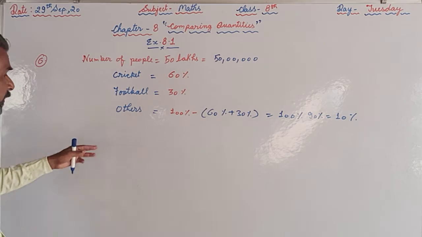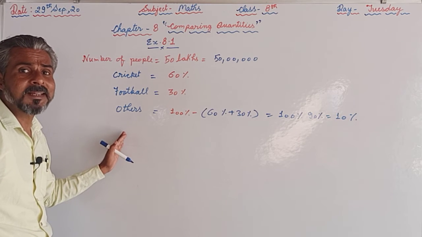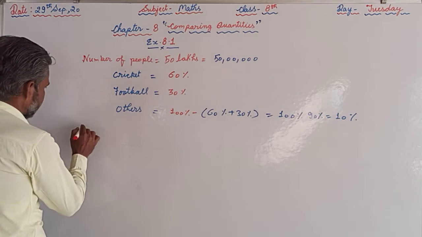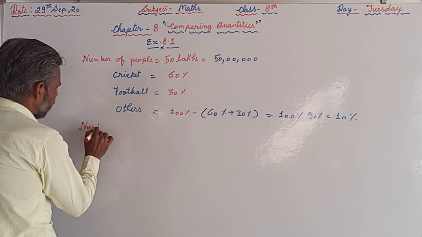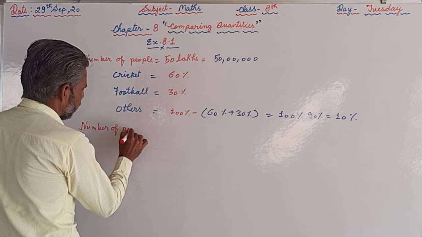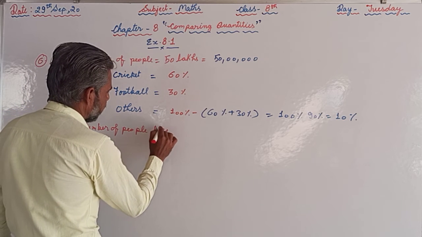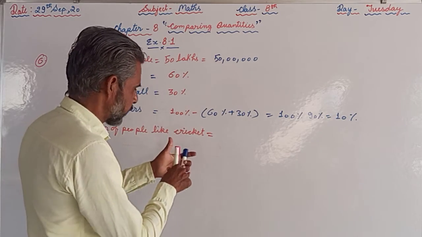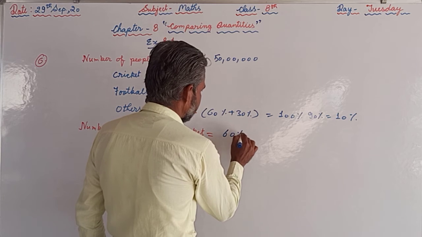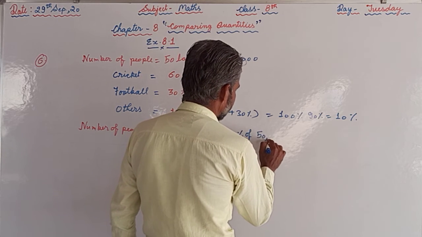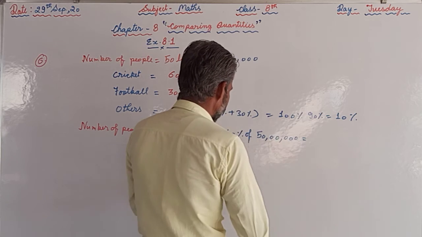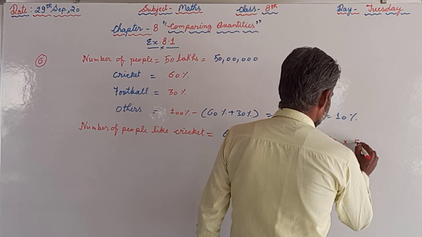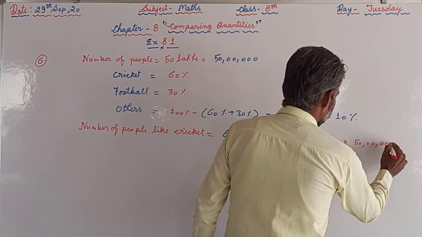So the first part has been done. We have calculated the percentage of the people who like the other games. Now we are supposed to find the exact number of people. Number of people who like cricket, that will be 60% of 50 lakh, 60 upon 100 into 50 lakh, the total.